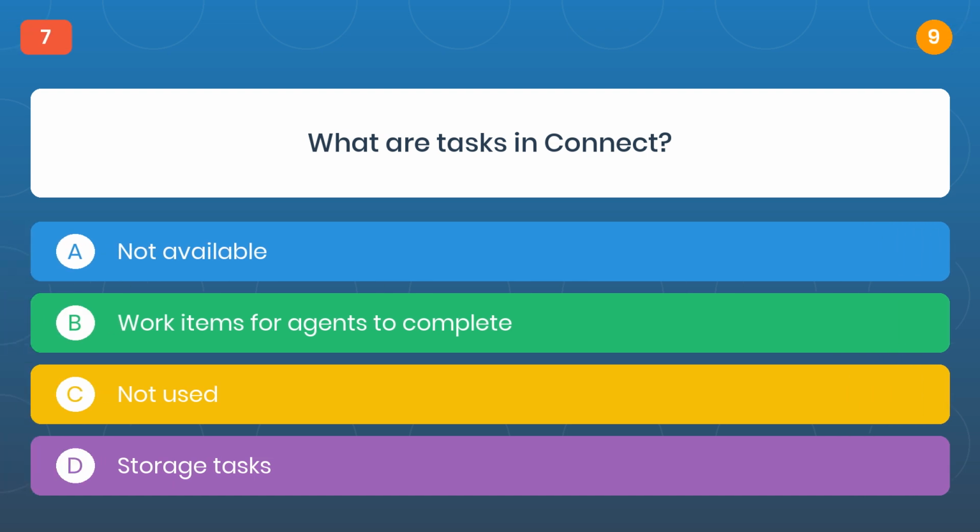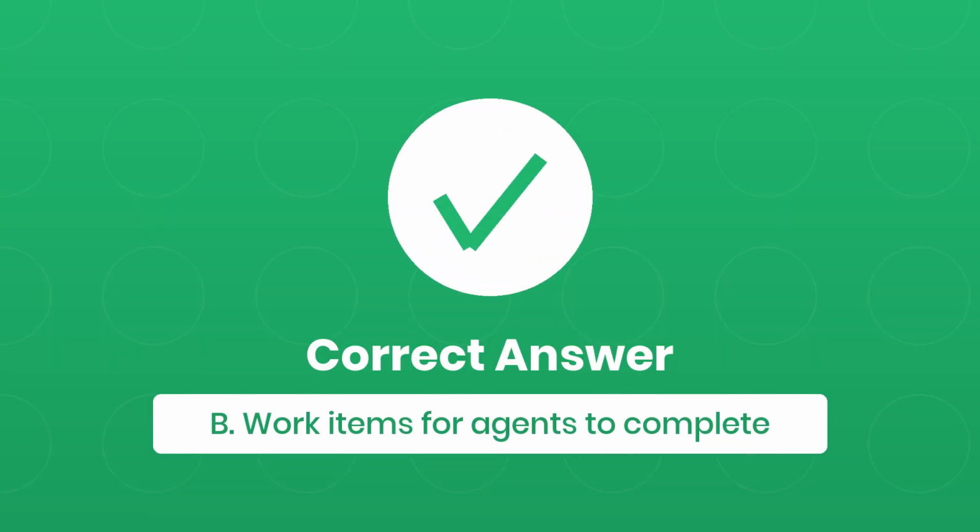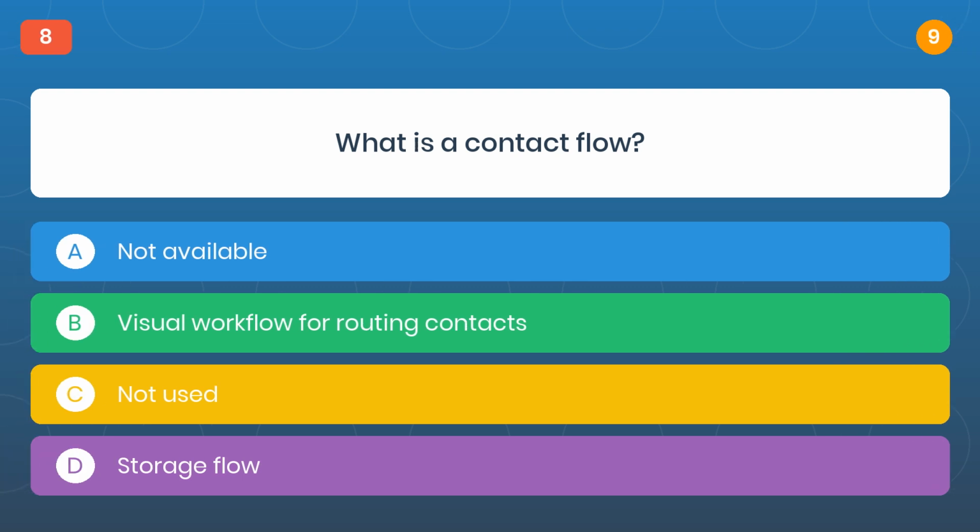Question 7. What are tasks in Connect? The correct answer is B, work items for agents to complete. Question 8. What is a contact flow?